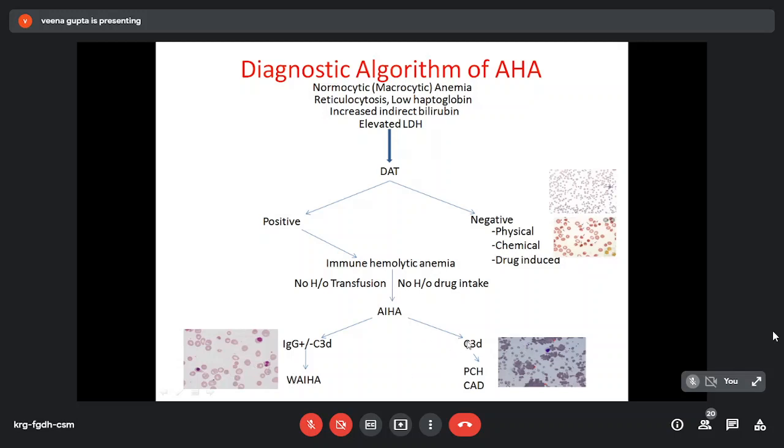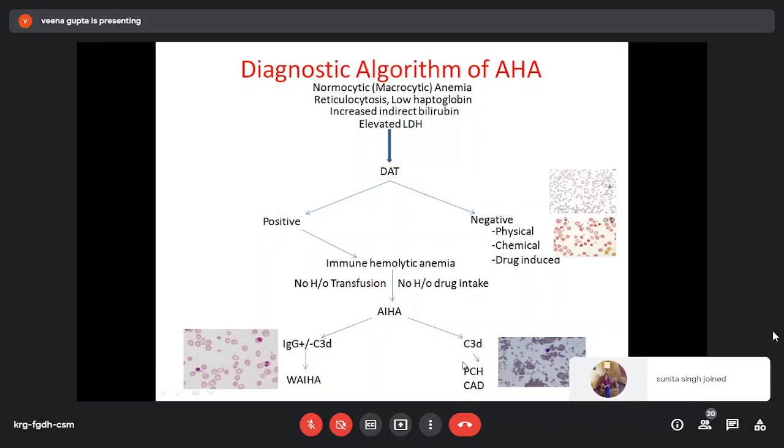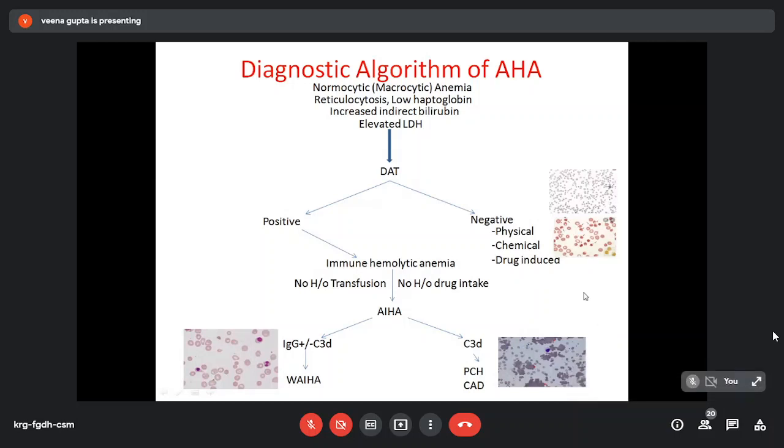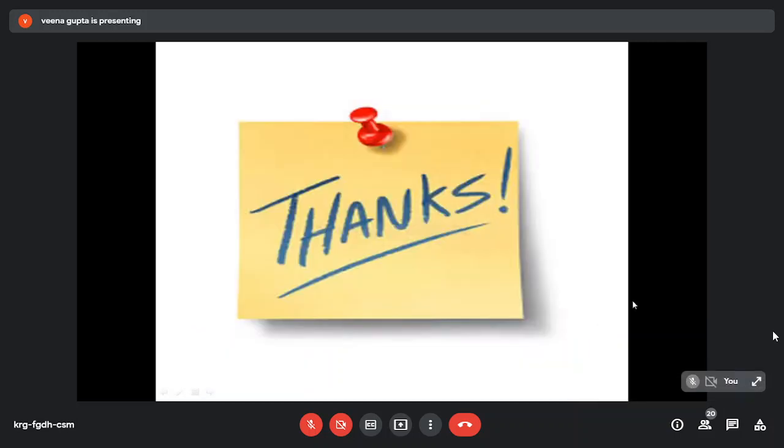If spontaneous agglutination is there, then we think of IgM mediated cold antibody type of hemolytic anemia, or there can be cold antibody type paroxysmal cold hemoglobinuria, which is IgG mediated, no spontaneous agglutination. And if it is IgM mediated, there will be spontaneous agglutination. Both cause destruction through complement. So I think this finishes acquired hemolytic anemia. Thanks for your patience.